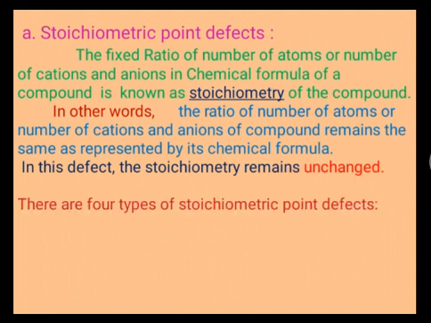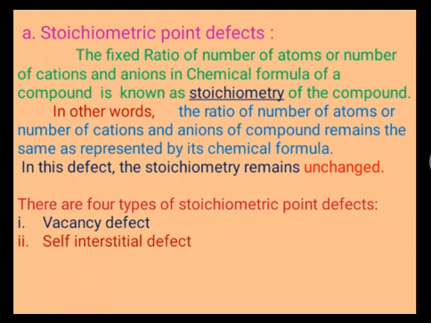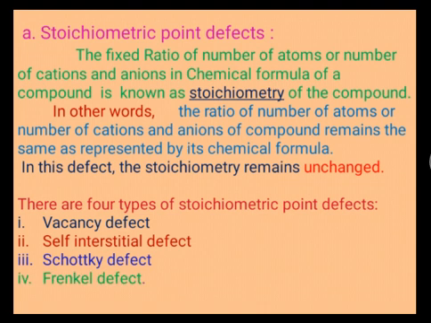There are four types of stoichiometric defects. First is a vacancy defect. Second is a self-interstitial defect in an elemental solid. Third is a Schottky defect, and fourth is a Frenkel defect.